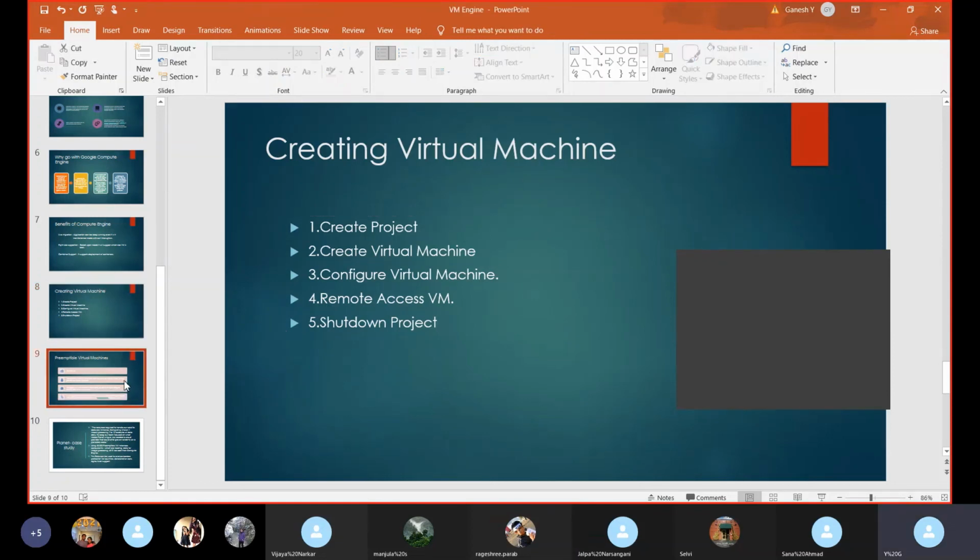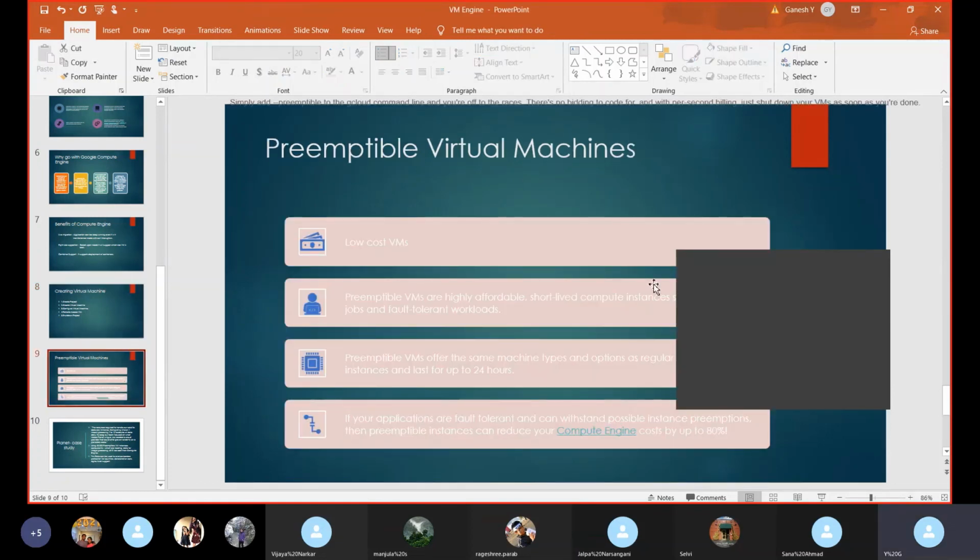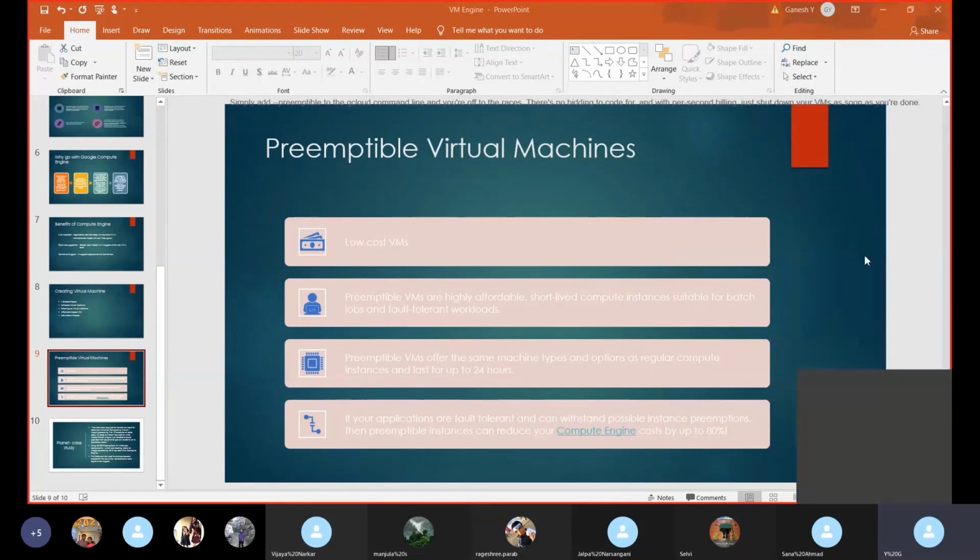Okay, now we will move to the preemptible virtual machines. What are the preemptible virtual machines? Preemptible virtual machines are very small scale virtual machines. Again, what we are using, we are paying for that. That is why these are low cost VMs, and because of the low cost, these are highly affordable. The lifespan of these preemptible virtual machines is very short, a maximum of 24 hours.